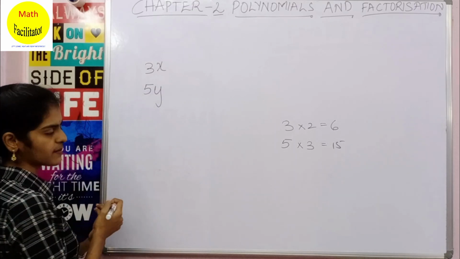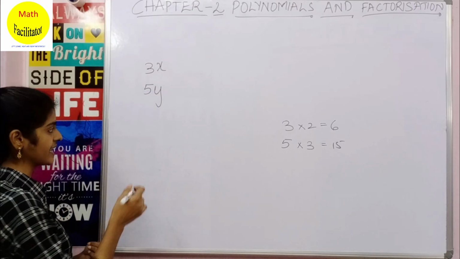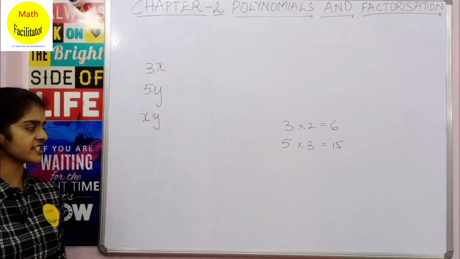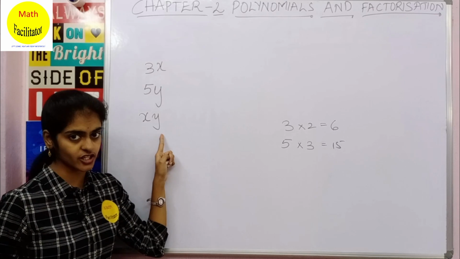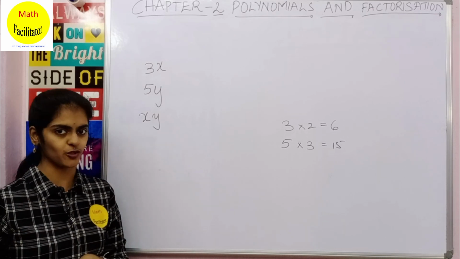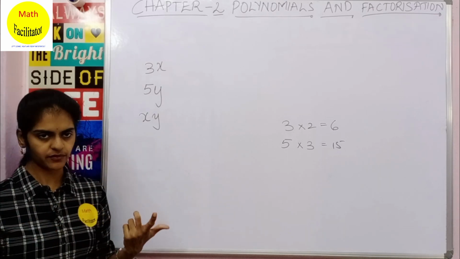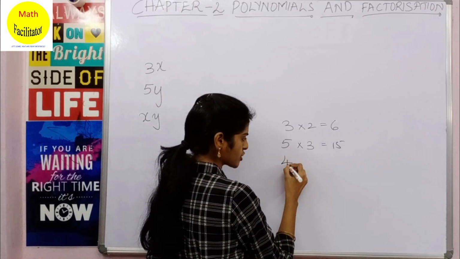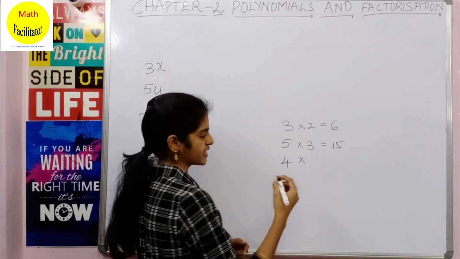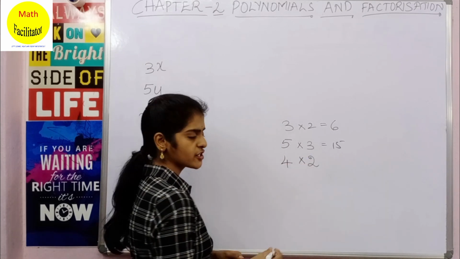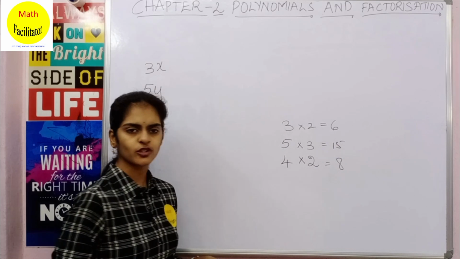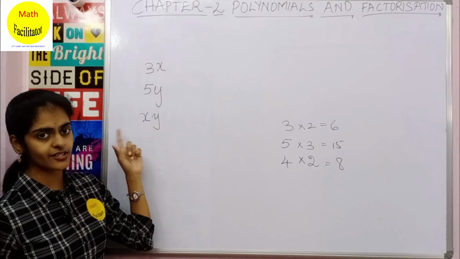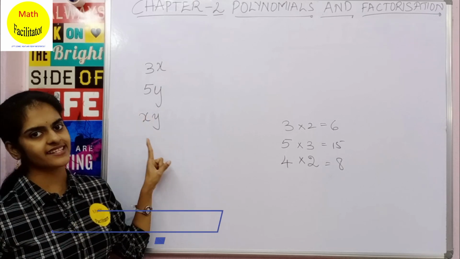Clear? Now suppose on your birthday you have distributed X chocolates to Y students. So how many chocolates did you distribute in total? It is X into Y. In numeric form, suppose there are 4 students and you have distributed 2 chocolates to each student. So in total how many chocolates did you distribute? 4 2s are 8. The similar thing: X chocolates distributed to Y students, so the total number of chocolates distributed is X into Y.